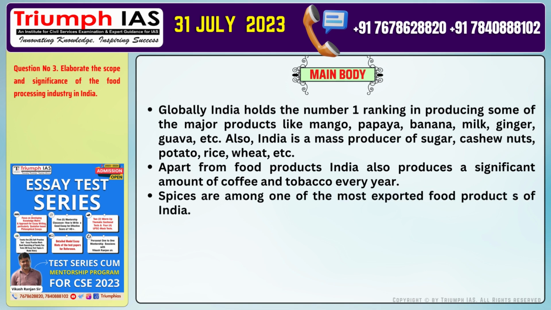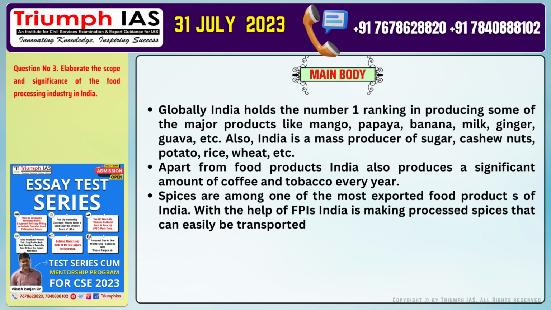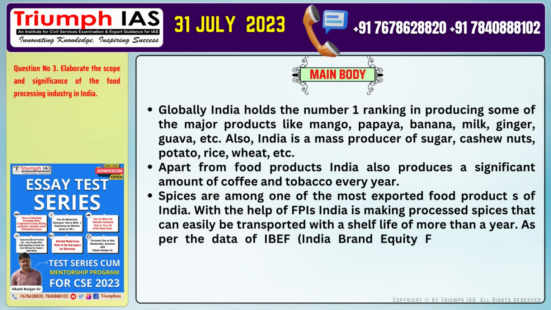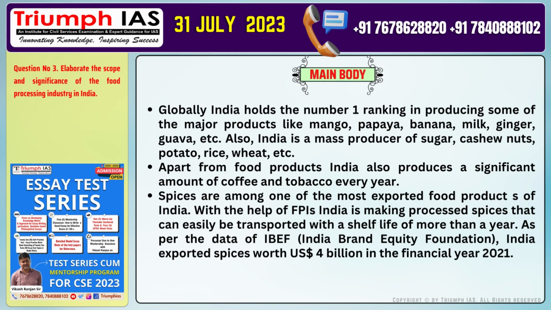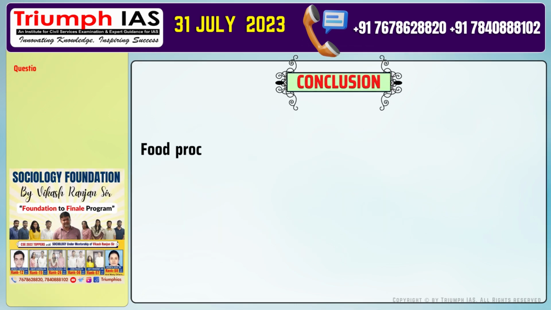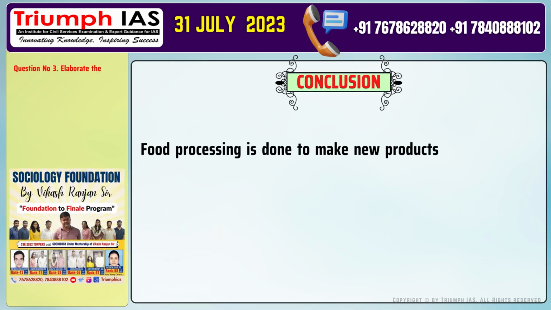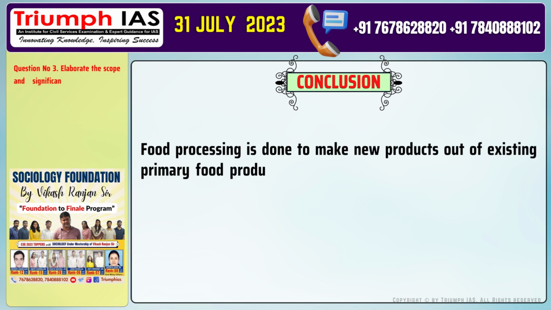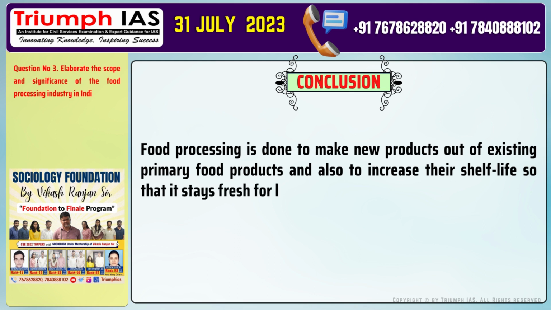Number 3. Spices are among one of the most exported food products of India. With the help of FPIs, India is making processed spices that can easily be transported with a shelf life of more than a year. As per the data of IBEF, India Brand Equity Foundation, India exported spices worth $4 billion in the financial year 2021. Conclusion of the answer is, food processing is done to make new products out of existing primary food products and also to increase their shelf life so that it stays fresh for longer.